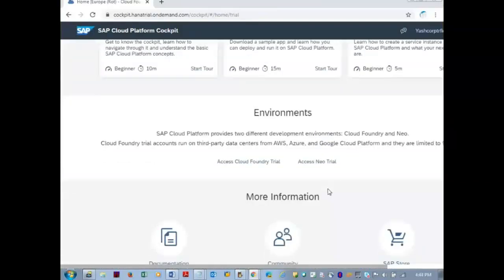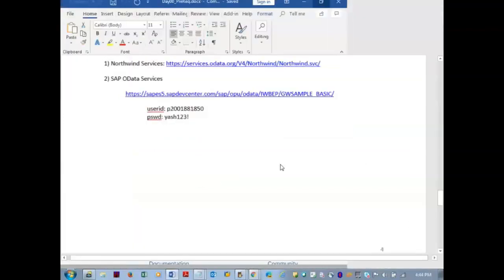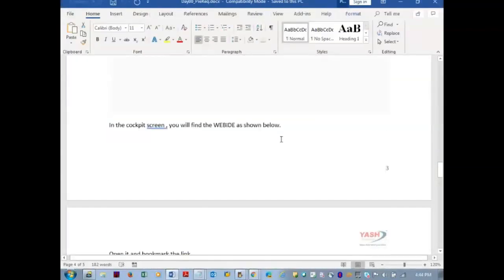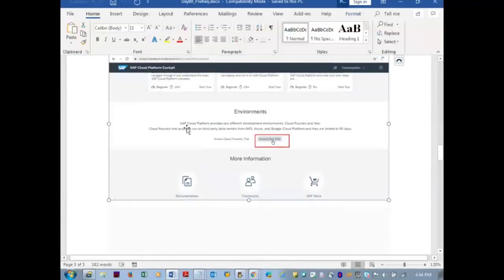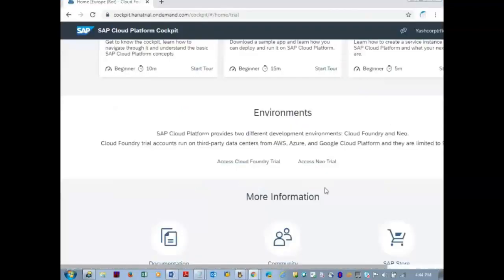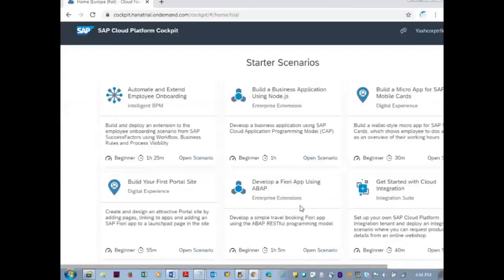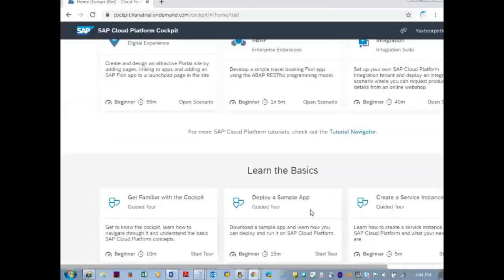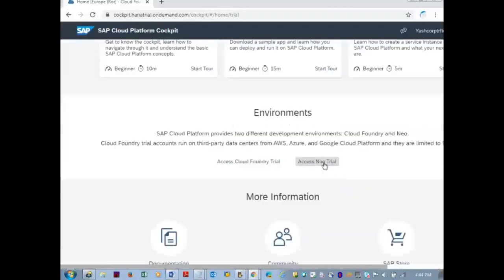In the document I gave you, it will ask for a phone number, anything. Just ignore that. There are two systems provided by SAP: one is Cloud Foundry and one is Neo. In this screenshot I gave you, click on this Access Neo Trial. Try to click that. In the document also it will be given. So you'll be seeing this page. Before launching the Web IDE, you can configure the part 1 of our services.